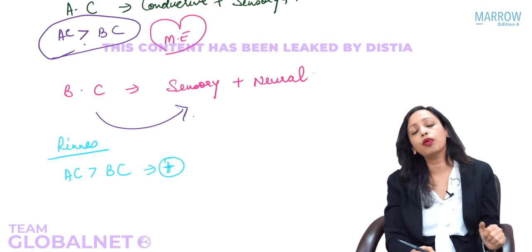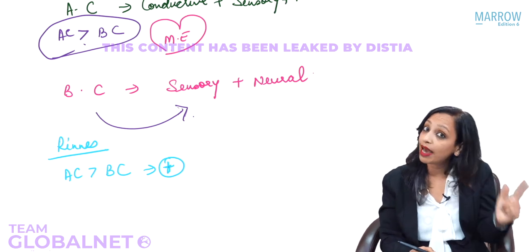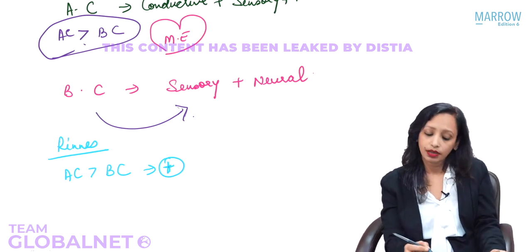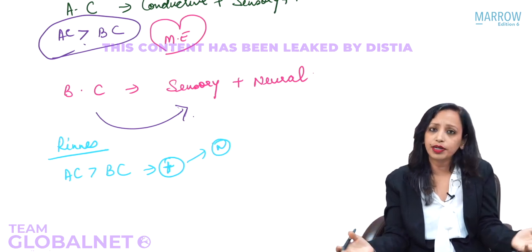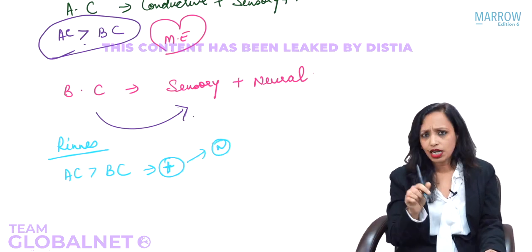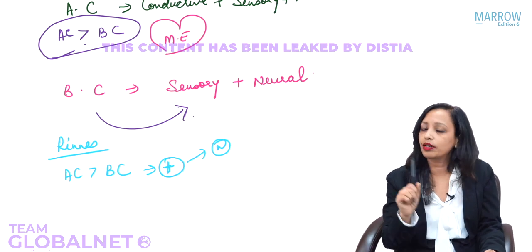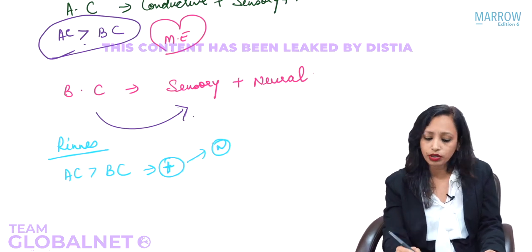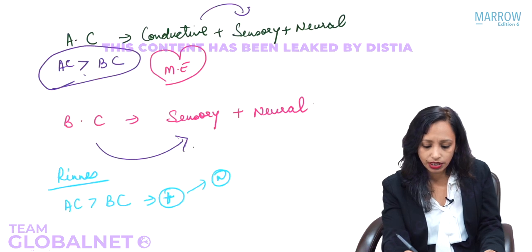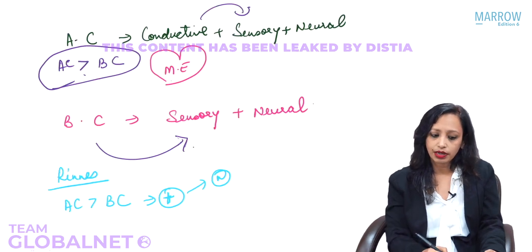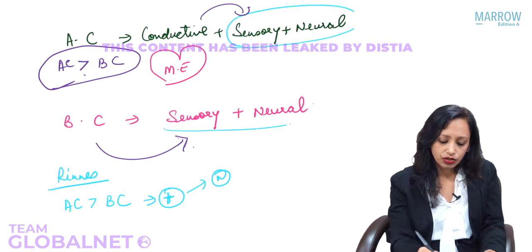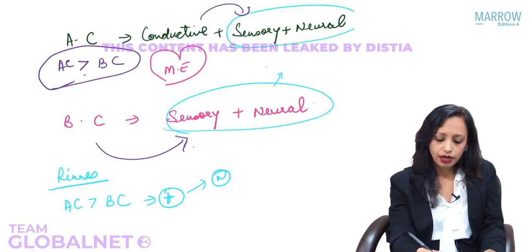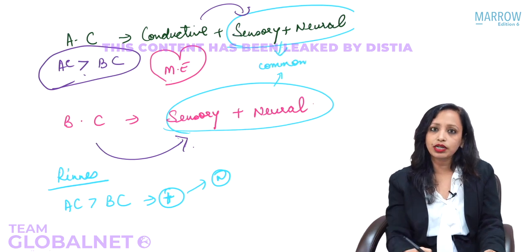So can you tell me, Rinne's will be positive in which condition? In which condition will air conduction be better than bone conduction? Yes, in normal ears. Normally, air conduction is better than bone conduction. Now tell me, what is the common pathway for air conduction and bone conduction? Which pathway is common? Yes, the sensorineural pathway is common to both air conduction and bone conduction.